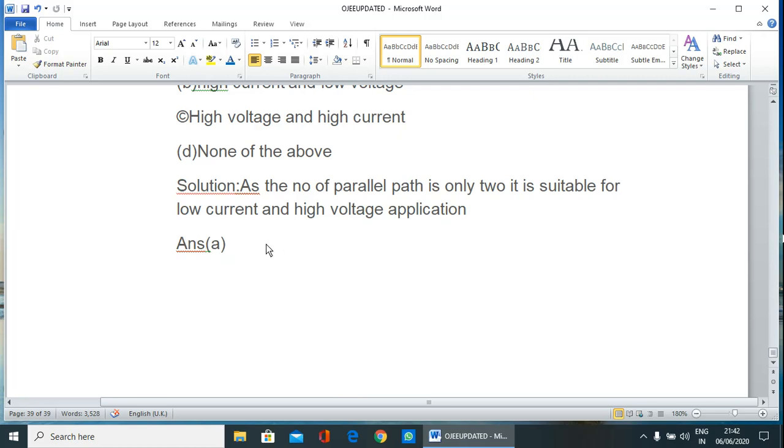So I think I have covered all the syllabus for basic electrical engineering. If you complete all 4 lectures, then no doubt you will secure very good marks in your OJEE 2020.